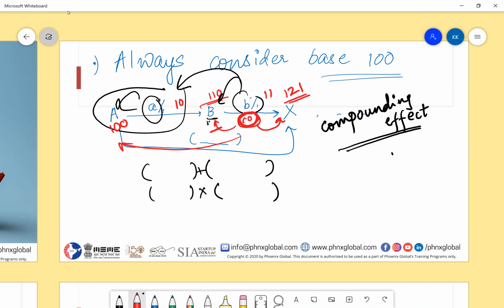Now, instead of saying I'm increasing 10% out of 110, I'm saying I'm increasing 10% out of the number that is obtained by increasing 10% from 100.